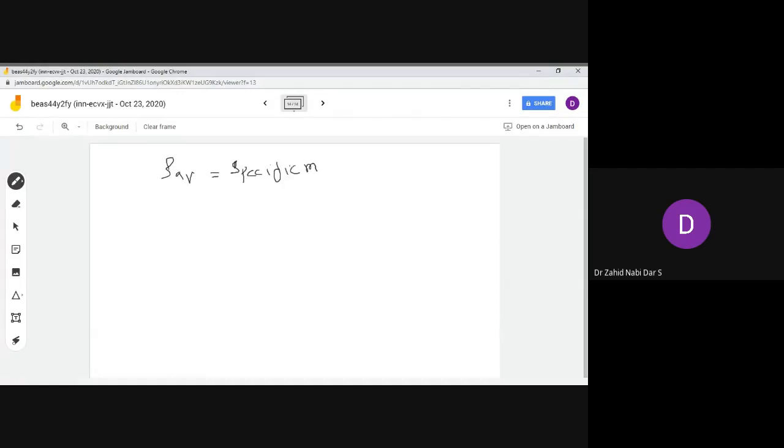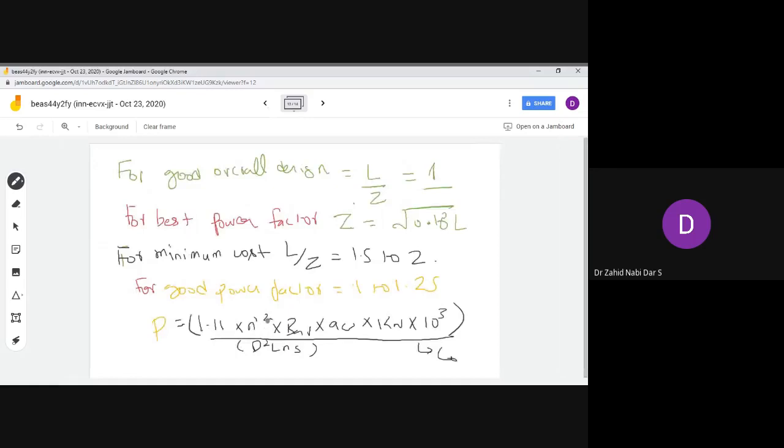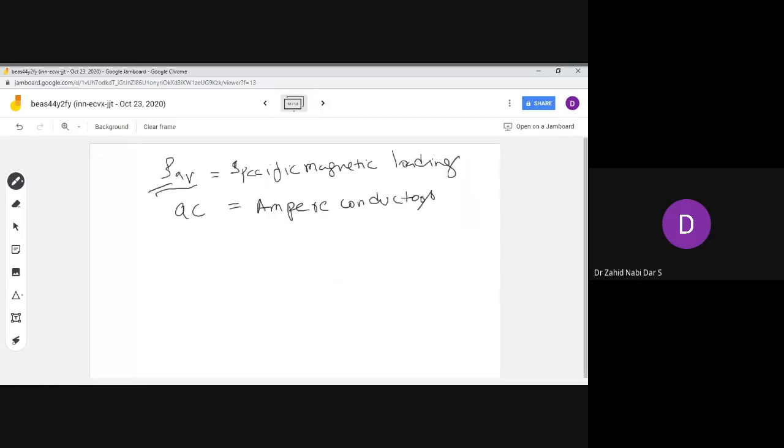In machines, you notice that in all the rotating machines, including your DC machines, your induction motor, your synchronous motor, you have your average flux density and ampere conductors. These are ampere conductors. These terms you have to keep in mind. See, previously also, if you see the equation, you have 1 pi square into BAV, ampere conductor is there. So you have to consider for this.